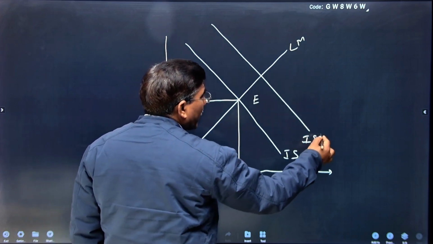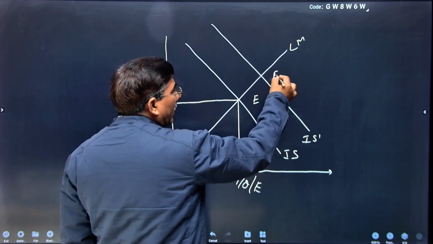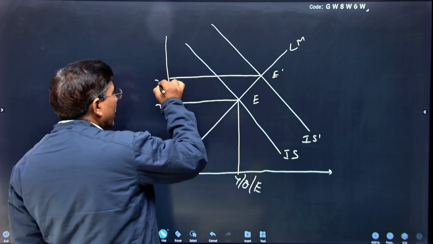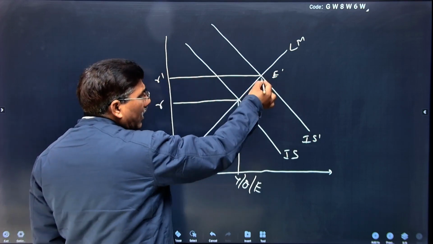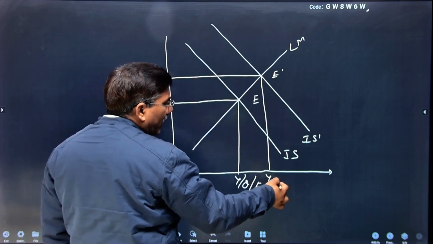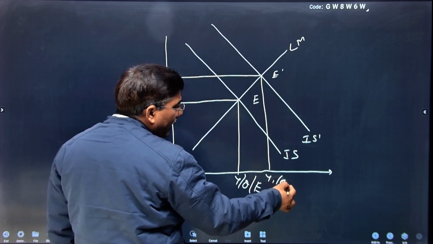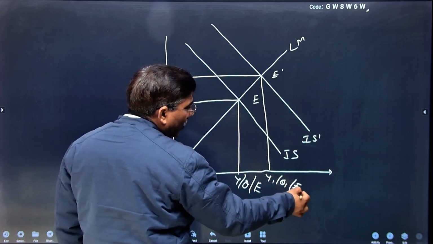Increasing revenue expenditure shifts the IS curve, and the rate of interest increases from OR to OR dash, the level of national income also increases, OY to OY dash, output OQ dash, employment OE dash.